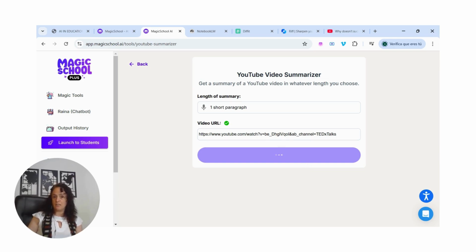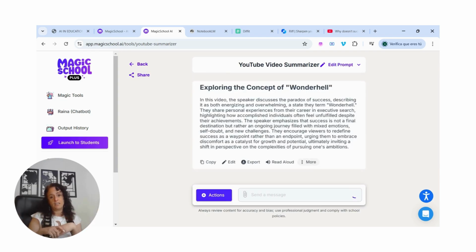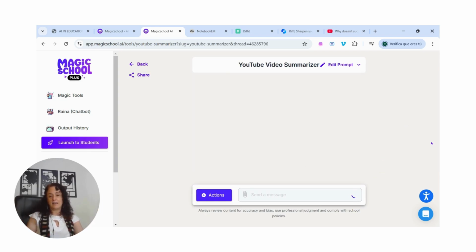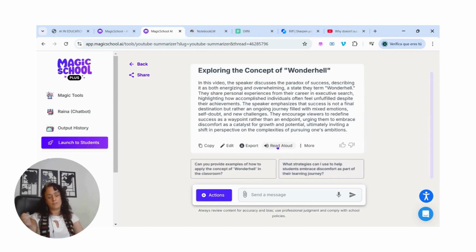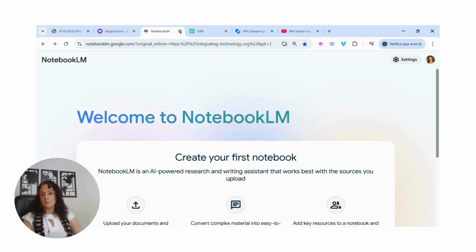I'm generating the summary of the video. It's not necessary to watch it. And of course, again, I can ask the app to read it aloud for me so I won't have to read it myself. Thank you. Wow, magic, right? Magic School here is quite magical, with a lot of tools that teachers, professionals, and students should try. Wow, let's move on now.